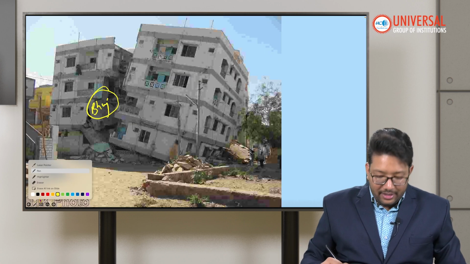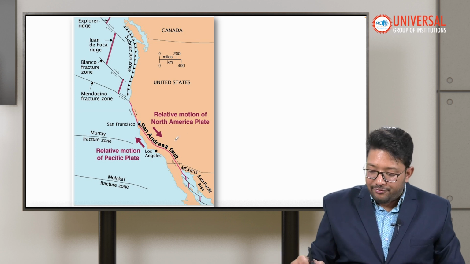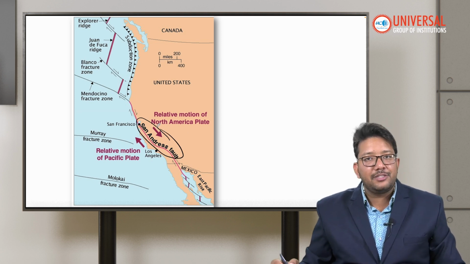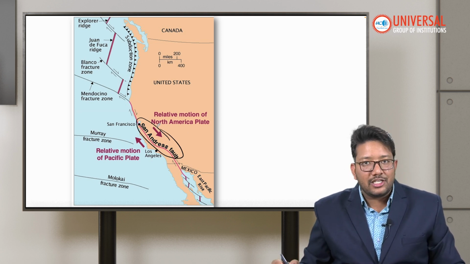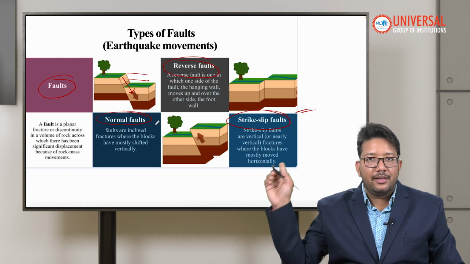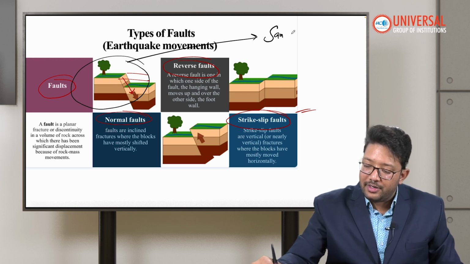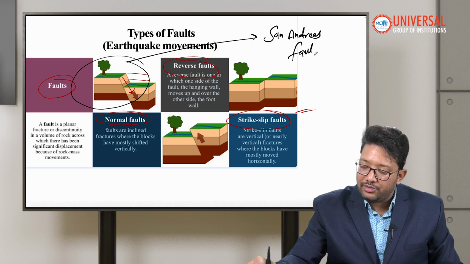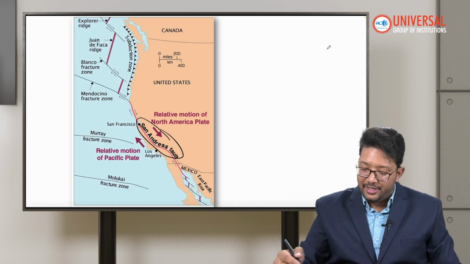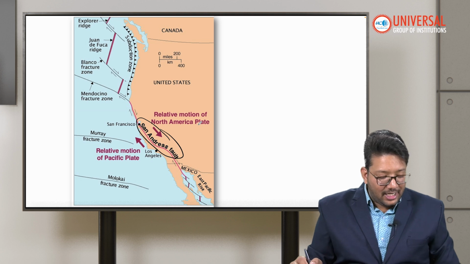So that was the Indian context. If we talk about the world, there is a fault created by these boundaries called the San Andreas fault. We talked about faults, right? Because of these, the San Andreas fault was formed. This is a very famous fault in North America. So what is happening in the San Andreas fault, students?